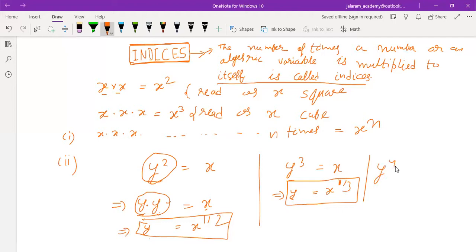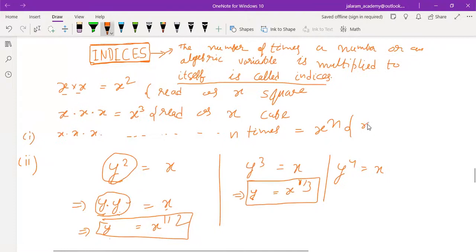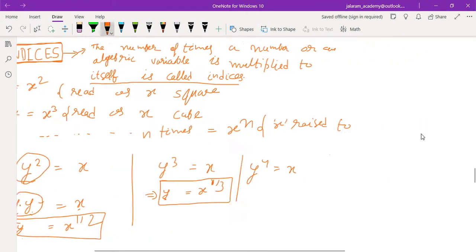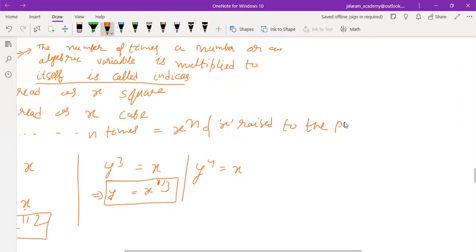If y raised to the power 4 equals x, we read this x to the power n as x raised to the power n. Or y to the power 4 means y raised to the power 4, or in short we can say x to the power 4 only, x to the power n only. So y to the power 4 equals x, then y equals what? x to the power 1 upon 4.